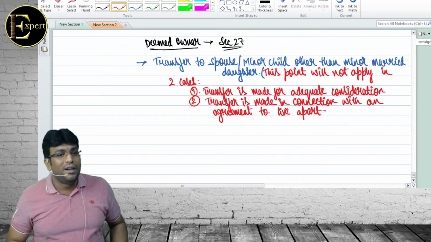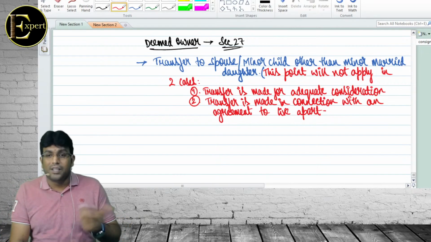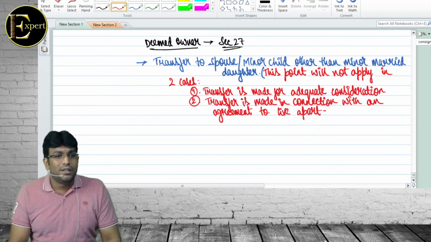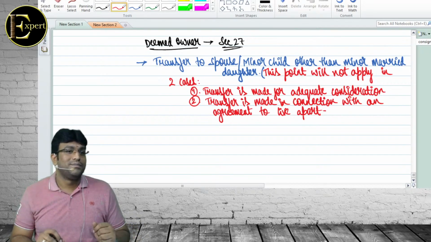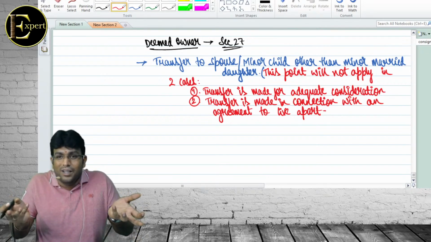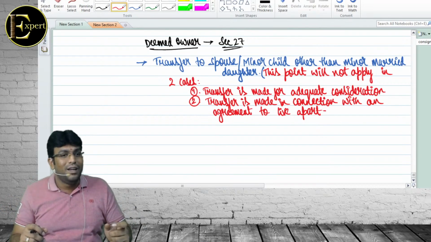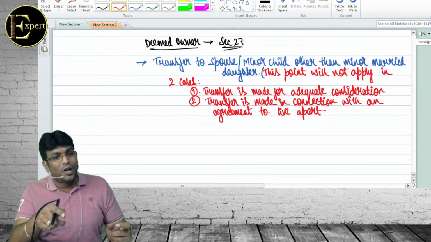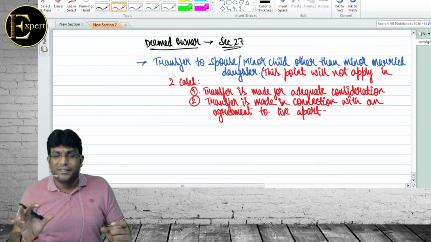Both are getting separated. Husband filed a case, sorry, wife filed a case, or husband also might file a case telling I want alimony. In India, anything is possible here. Sir, in India, anything is possible. Recently, one fellow got married in South someplace, some Chennai or someplace. He gave a dowry to the girl's parents. 1 crore dowry he paid to marry that girl. But in India, generally we think that dowry is only taken by boys.